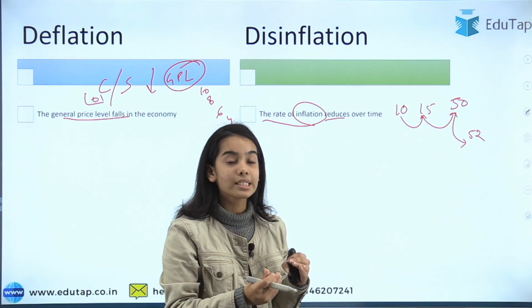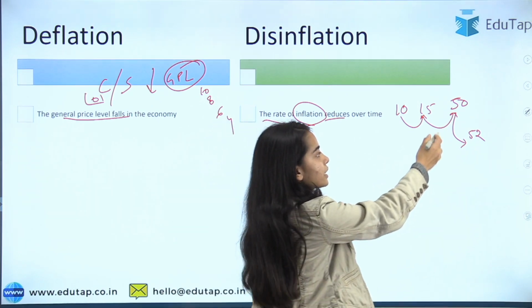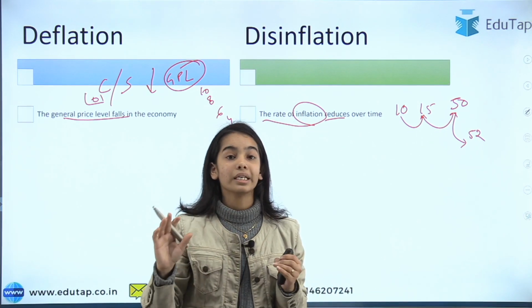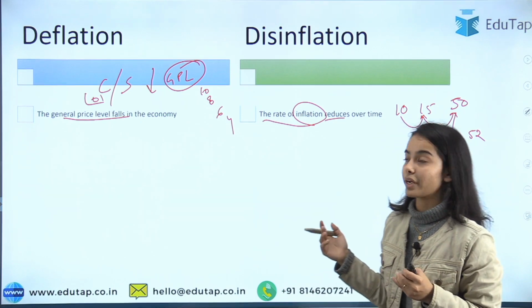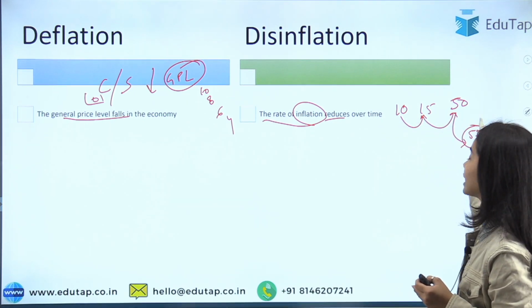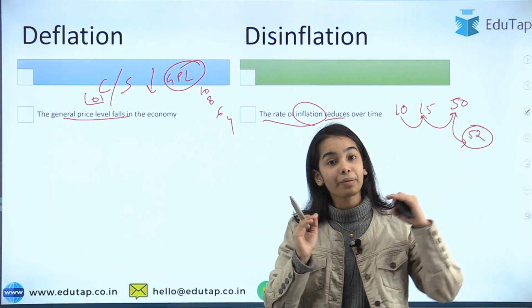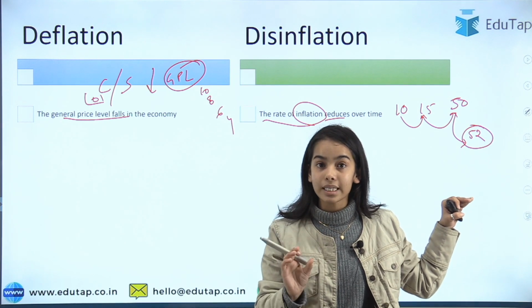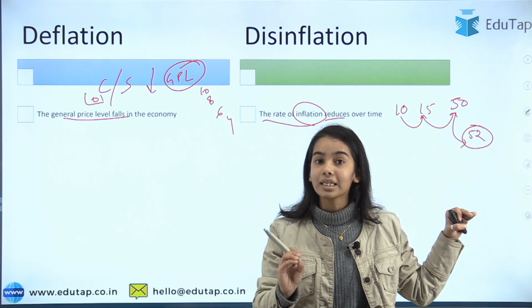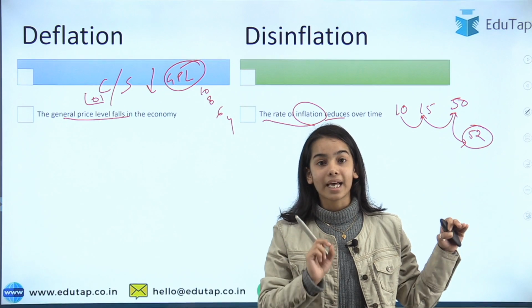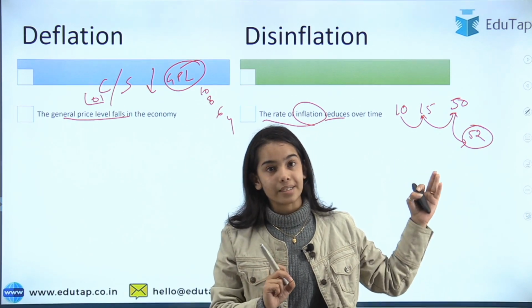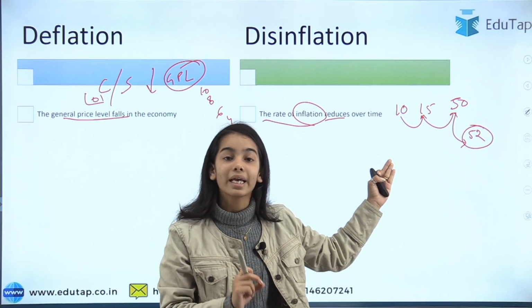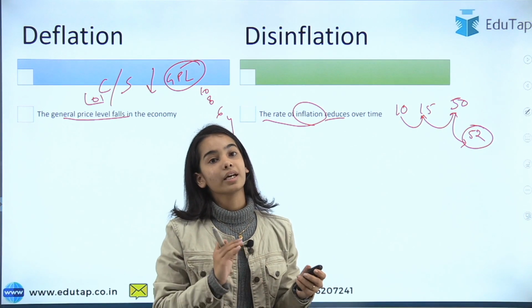So here you can see that the inflation rate has decreased. Before it was nearly 100%, but here the inflation rate has decreased. So the prices are rising, the inflation is there, the inflation is positive, but the rate has decreased, and that is what disinflation is. The rate of inflation reduces, it is positive, but the rate reduces.